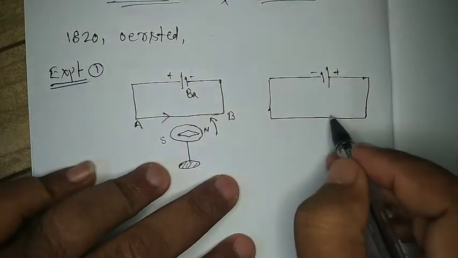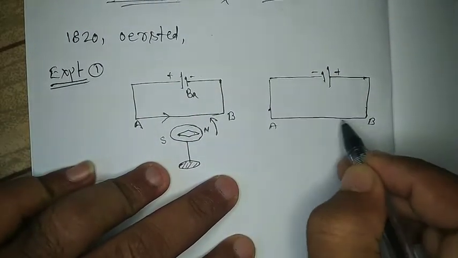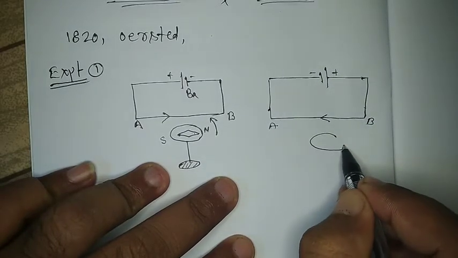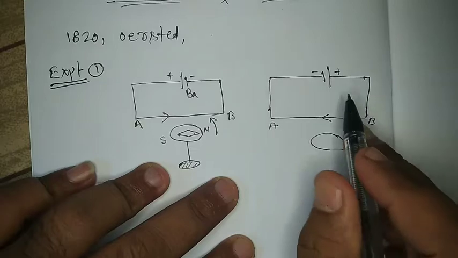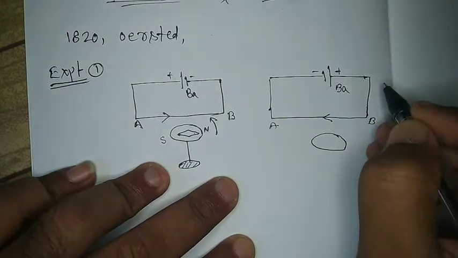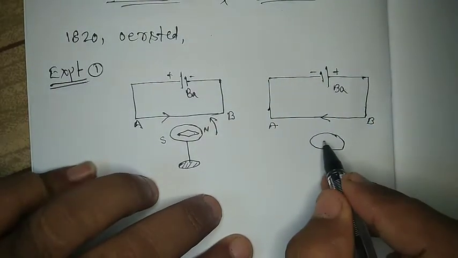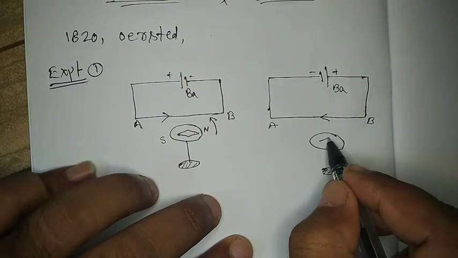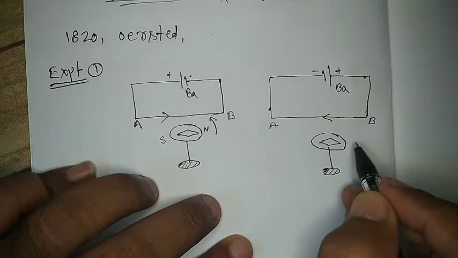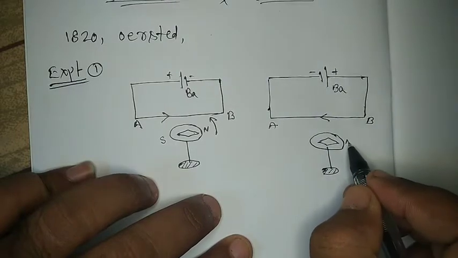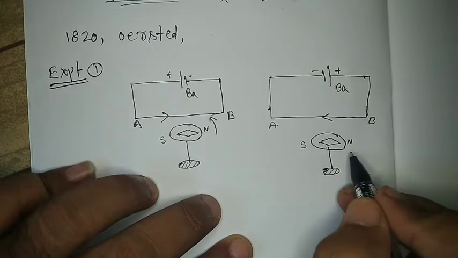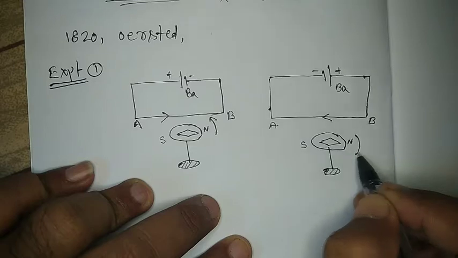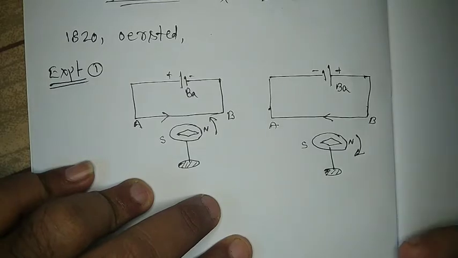Now the current is flowing from B to A. When the current is reversed by reversing the battery, we observe that the deflection in the magnetic needle is also reversed. Now the needle is deflecting in the opposite sense compared to before. So it was moving that side, now it is deflecting in this direction. So this was his observation.